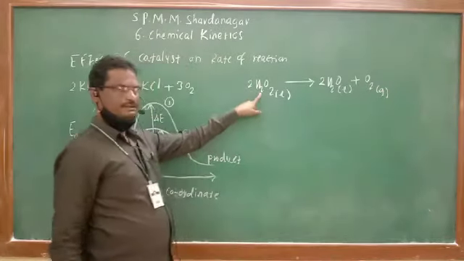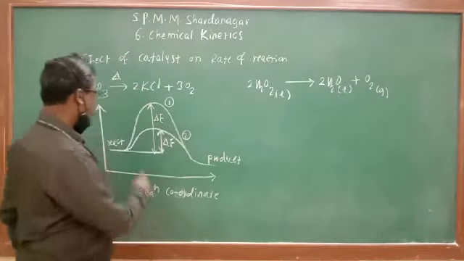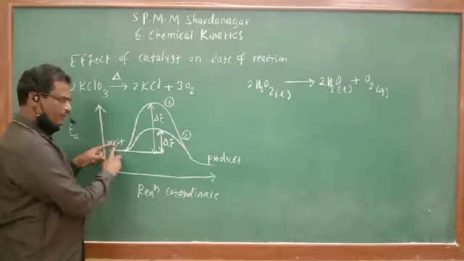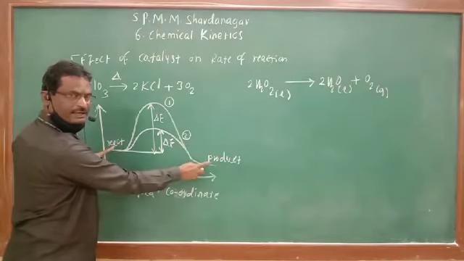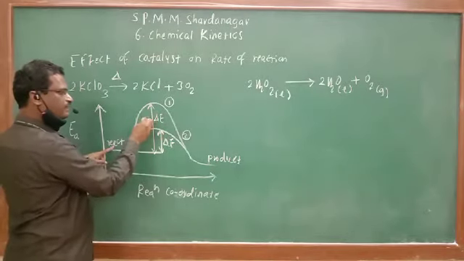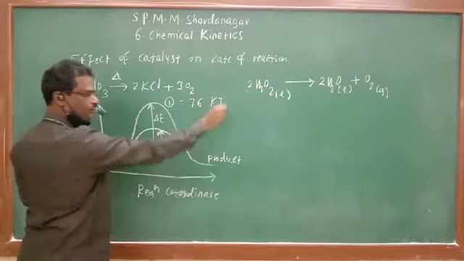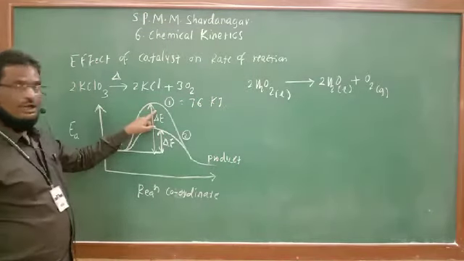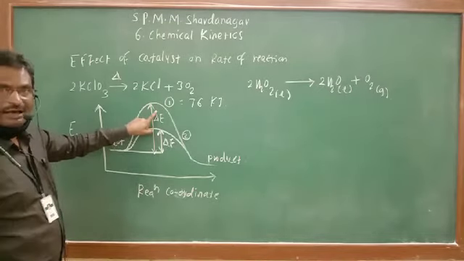For this reaction, if it is carried out in absence of catalyst, here is hydrogen peroxide and here is water and oxygen gas. In this case the energy barrier will be equal to 76 kilojoule. They have to cross 76 kilojoule of energy, which should be absorbed.